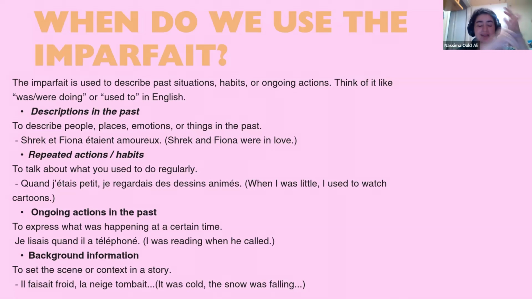Is it clear? And as I said, in the next session we have a lesson about the difference between the passé composé and l'imparfait and how they can work together. If you have any questions, please raise your hands.